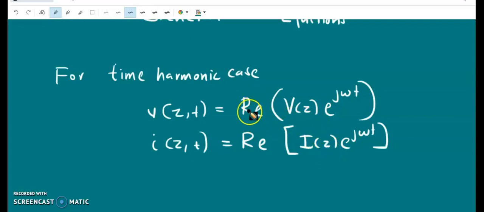Here we take the real part since we are using cosine reference.